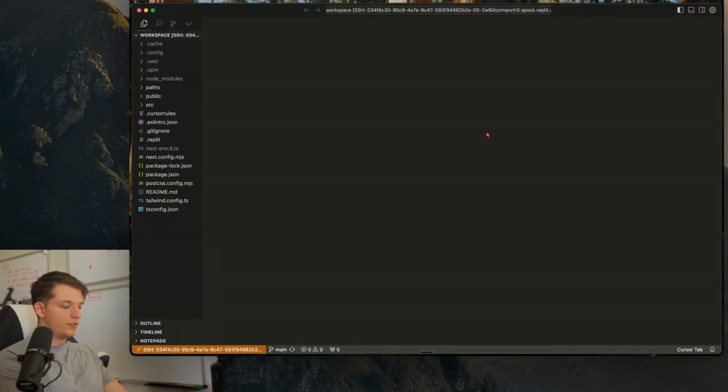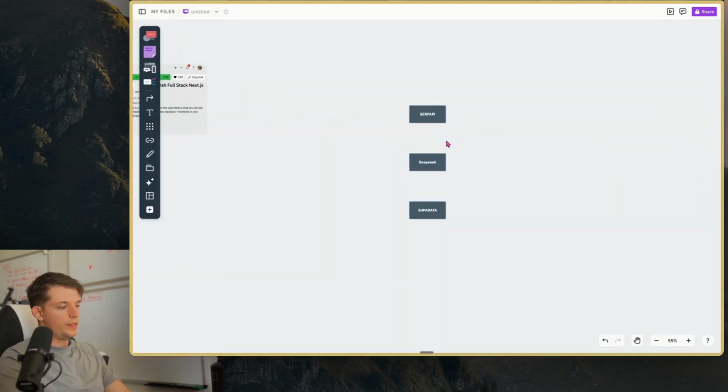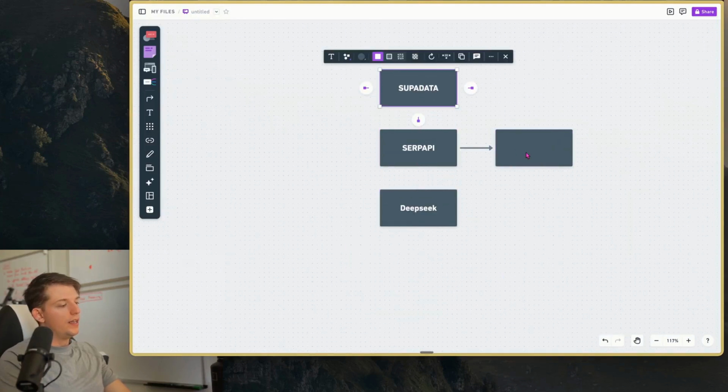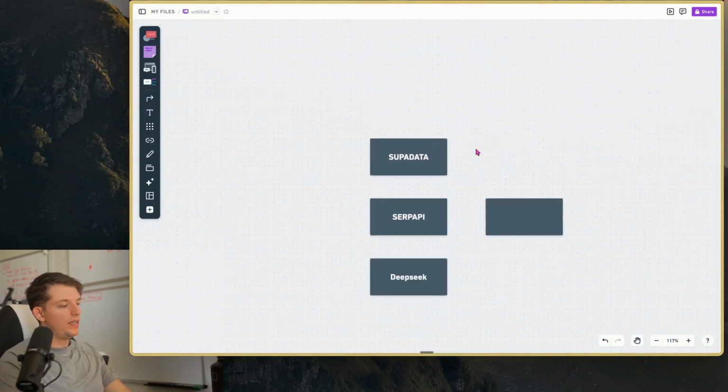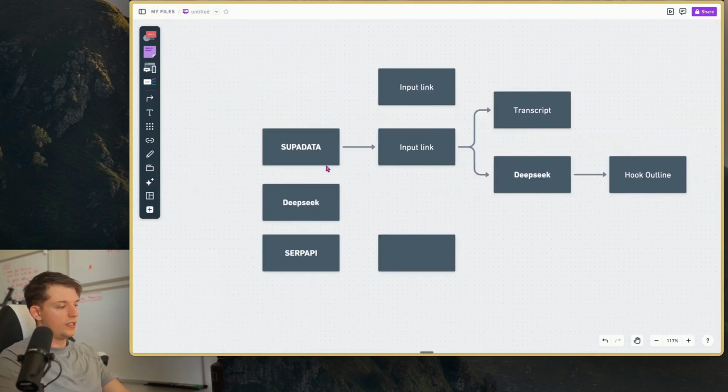Now, all we do is we're just going to hit Command I, and now we're opening Composer, the greatest feature I've ever used in the history of software. Okay, so this is the order that I'm going to go in. Maybe we should go SupaData first. Let's do that actually. Let's just have SupaData, which has an input link. We put in the YouTube link, and it will output a transcript. So let's start off with that.